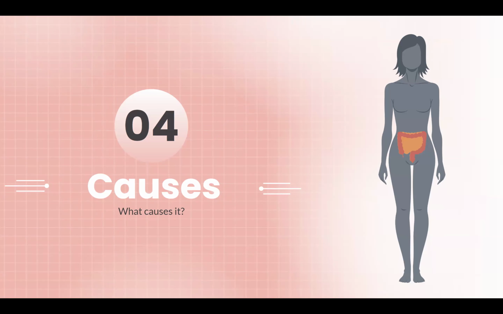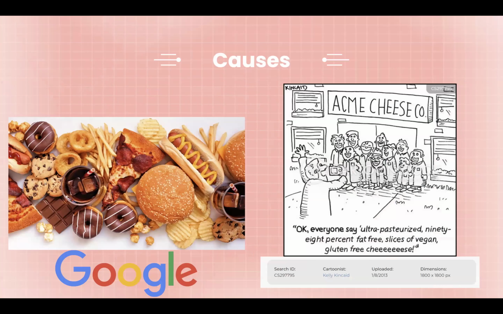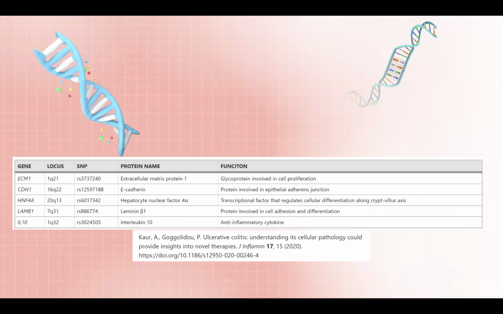So we'll talk about what causes ulcerative colitis. Now, our diet definitely plays a big role in causing ulcerative colitis. It's not the direct cause, but it does play a huge role, and we'll talk about why now.